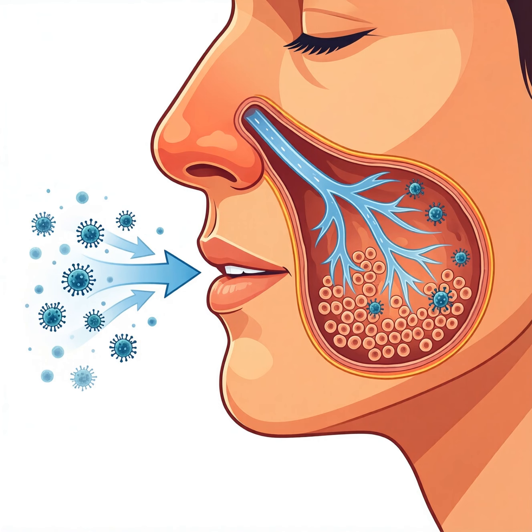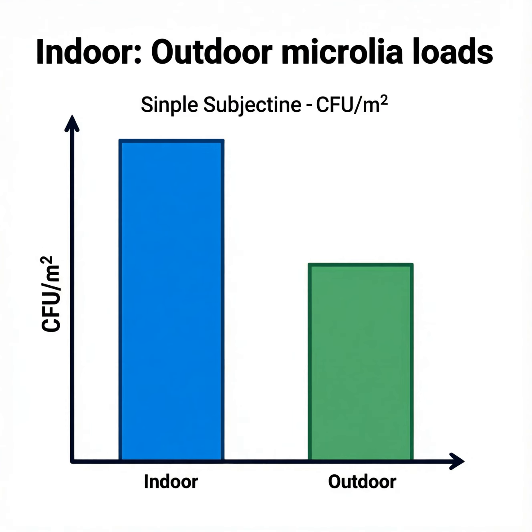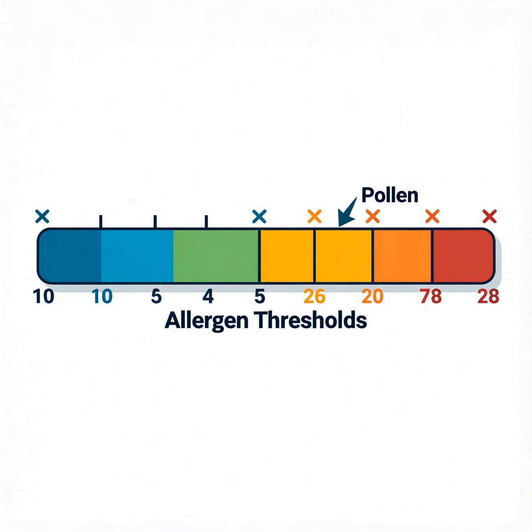A balanced indoor environment often contains fewer microbes than outdoor air. Comparing indoor and outdoor loads shows how building design influences exposure. Higher outdoor levels introduce new species that may expand the host microbiome. However, some airborne microbes carry proteins that trigger allergic reactions. Allergen thresholds are measured in parts per million and vary by individual sensitivity. Understanding these limits helps design ventilation systems to reduce risk. Balancing microbial exposure with safety can promote respiratory health over time.